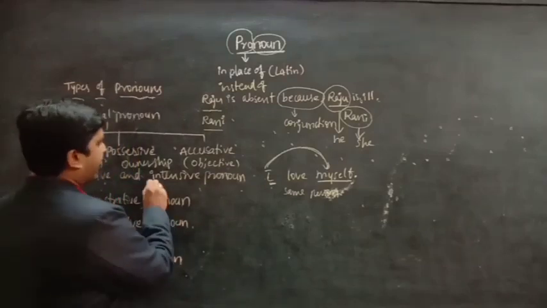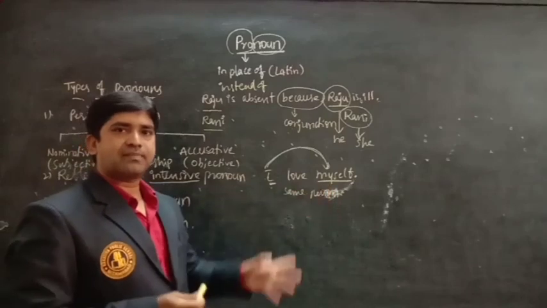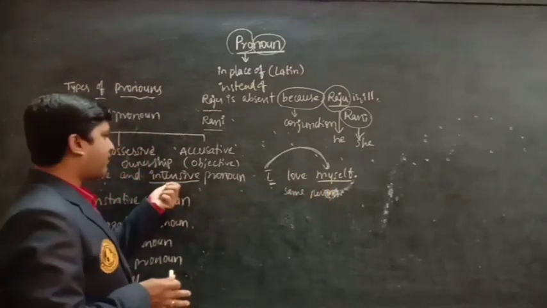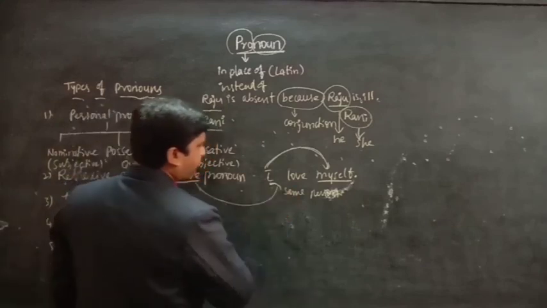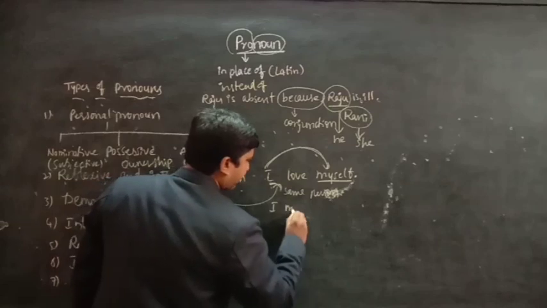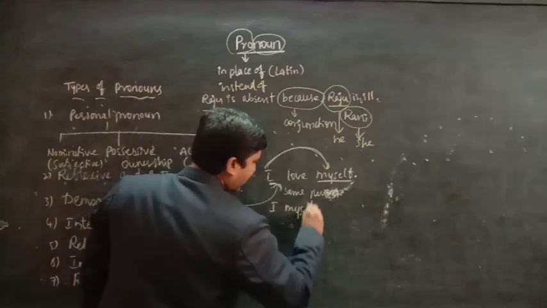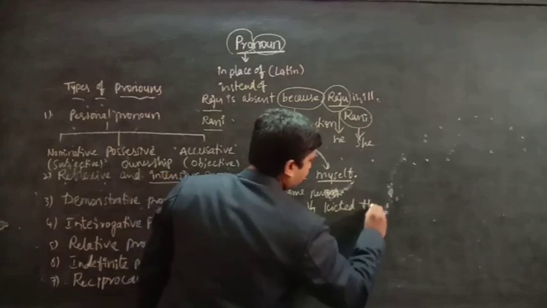In the intensive, we are using myself, himself, herself in the same way, but this intensive comes after the pronoun. Here, I myself kicked the ball.